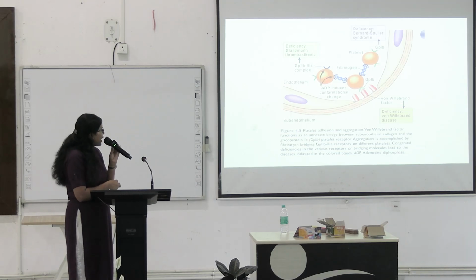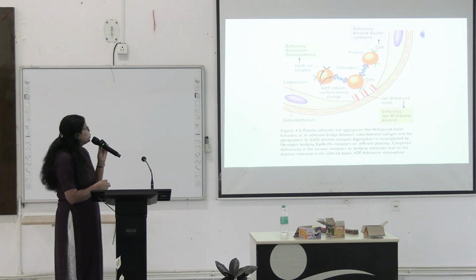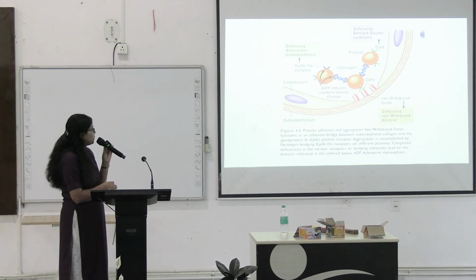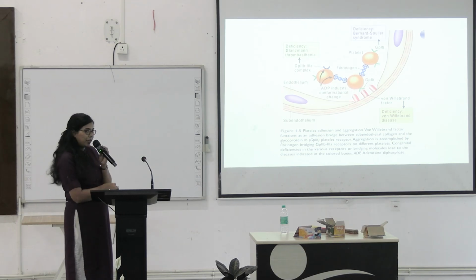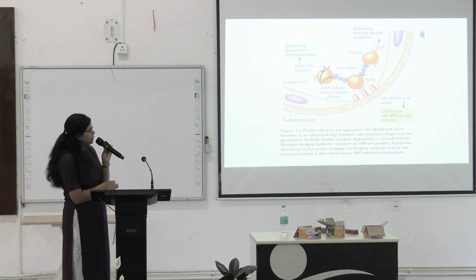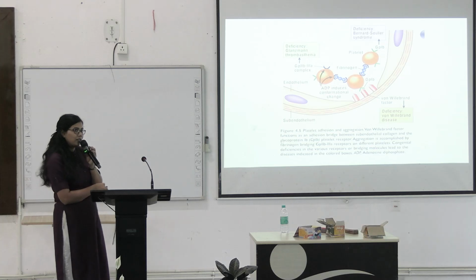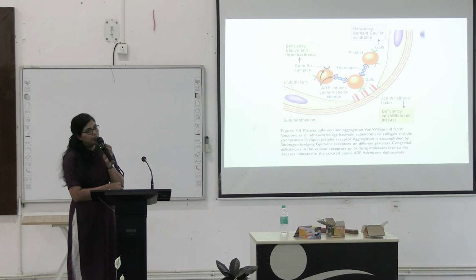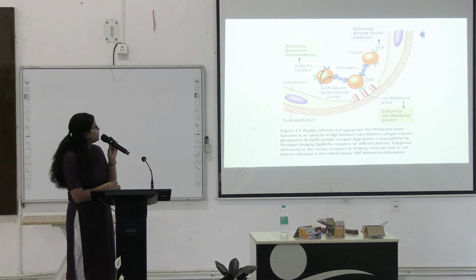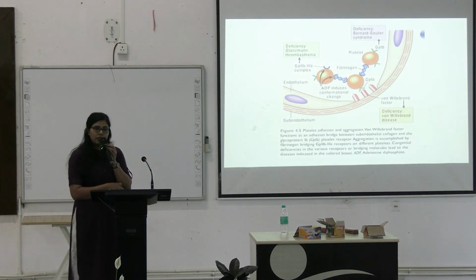Another factor that plays an important role here is the GP2B3A complex. So this is the GP2B3A complex. Here we can see that two platelets are interacting with each other. So this particular complex helps a platelet to bind with another platelet with the help of fibrinogen. If there is any defect in this GP2B3A complex, it will lead to a bleeding disorder called Glanzmann thrombasthenia, that's a platelet disorder. Okay. Another factor, GP1B, whenever it is defective, it will lead to Bernard-Soulier syndrome.